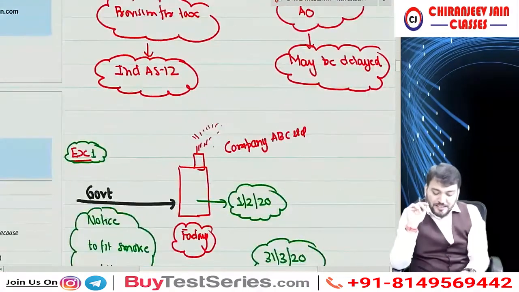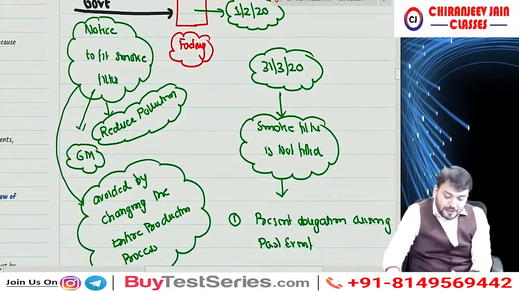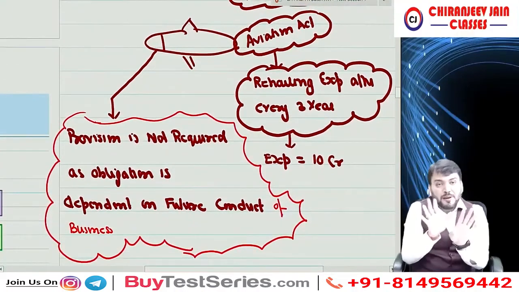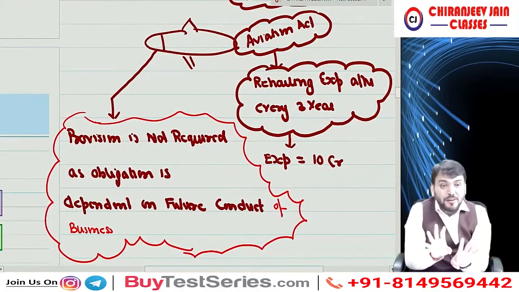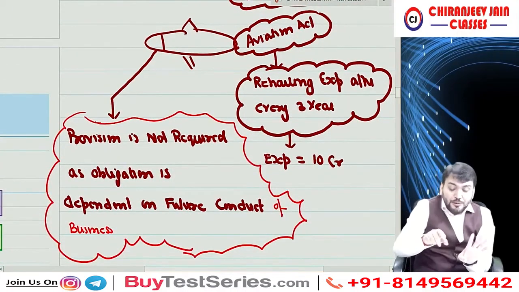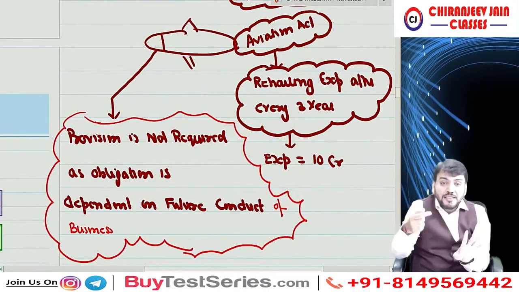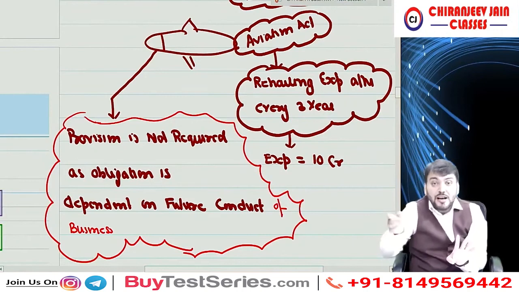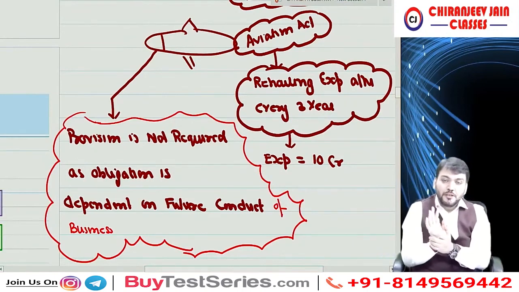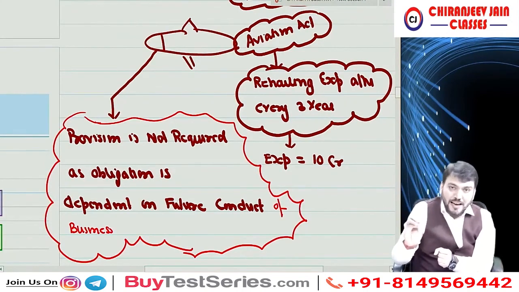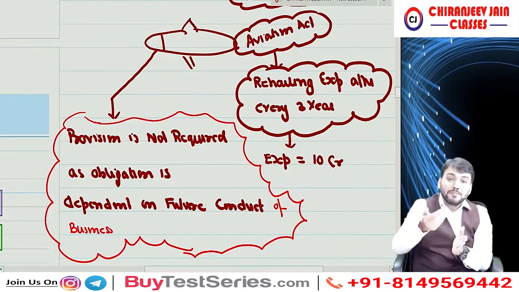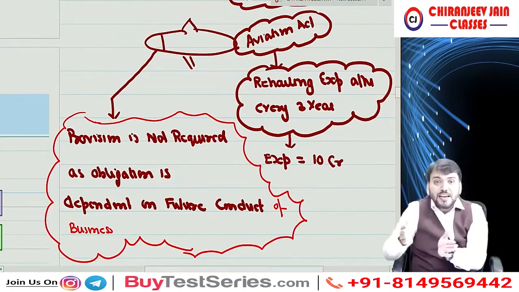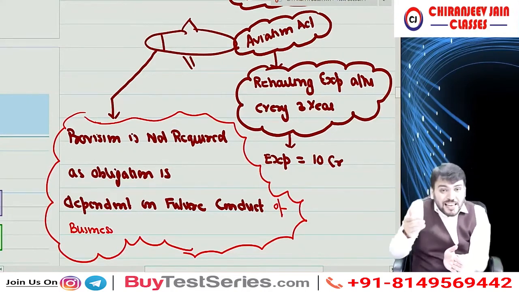Once again, I will explain this example. We purchase one aeroplane, and due to the National Aviation Act, there is a legal obligation to do rehauling expenditure after 3 years of use. So of course there is a present obligation arising from past event. But before 3 years or on expiry of 3 years, management may decide to sell it.